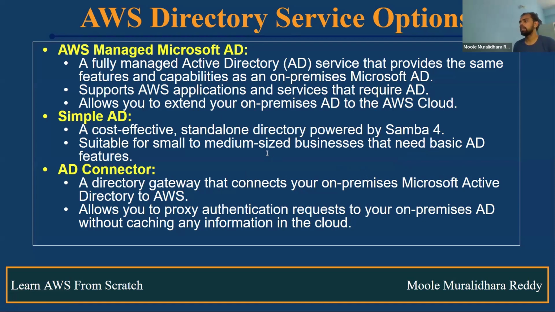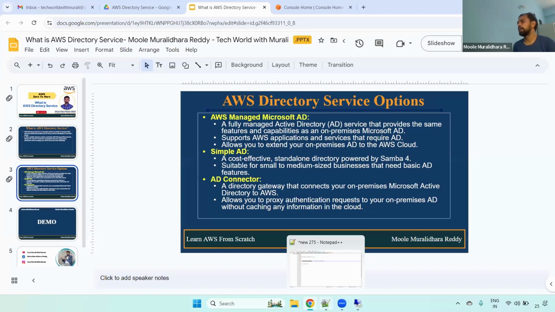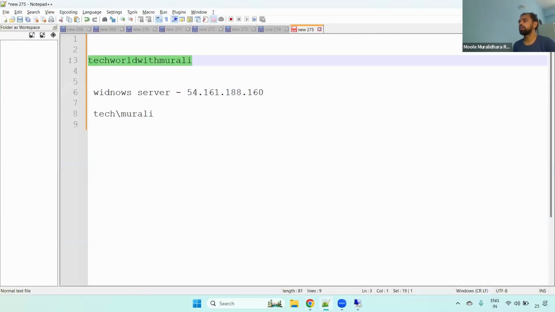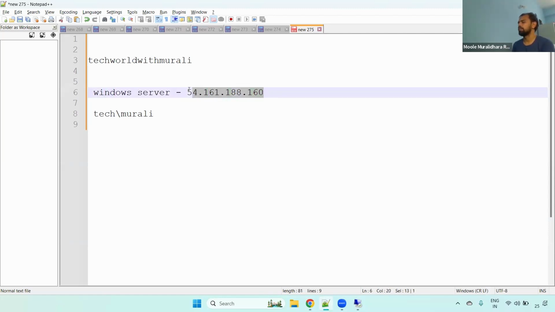And I can also give you an example so that you get some idea. For example, you have a tech call with one of the organizations. In that organization, we have a Windows server. The Windows server IP is this one. Whether it is public or private doesn't matter. The IP is this one.